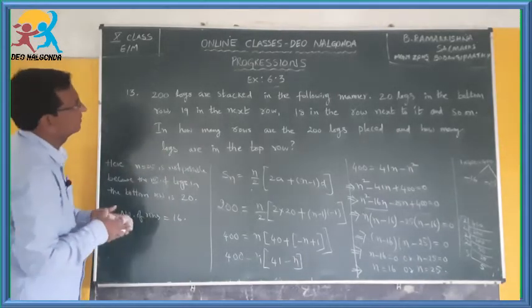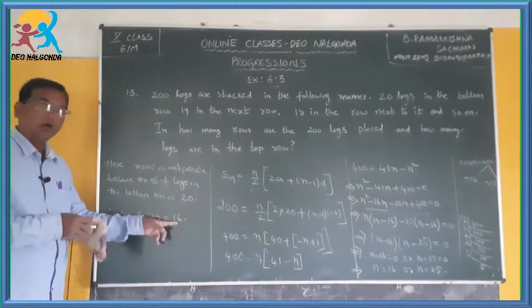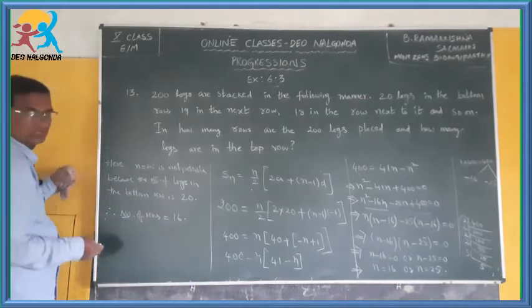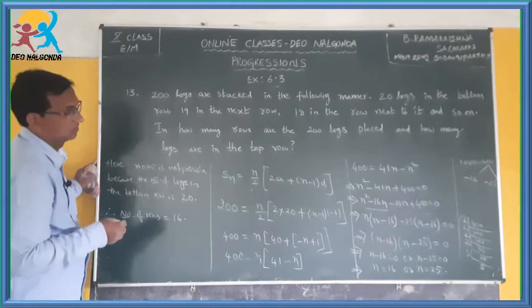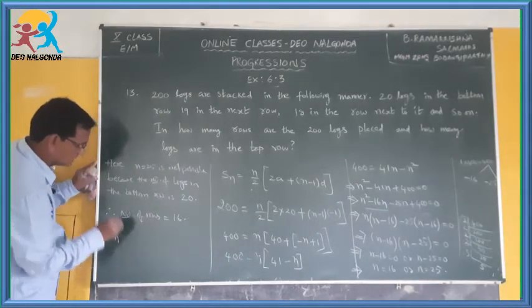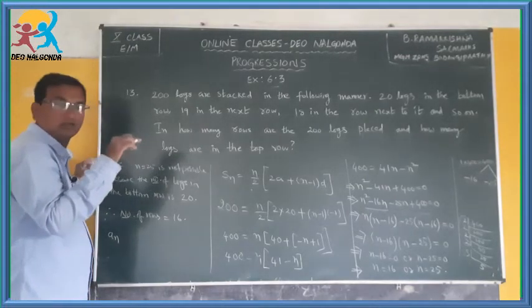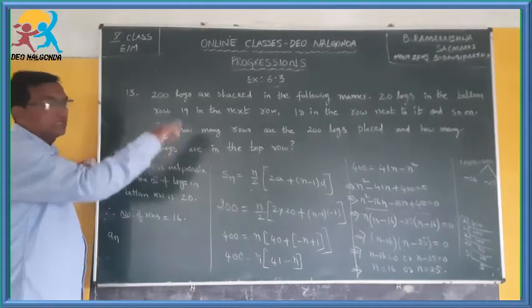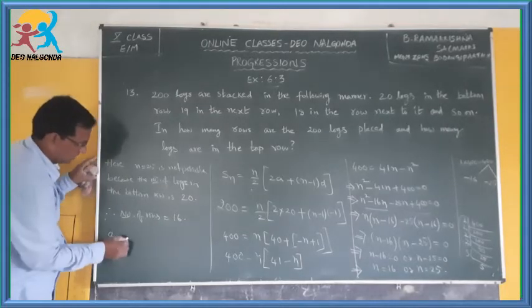Now what is the other one? He is asking us how many logs are there in the top row, means how many logs are there in the 16th row. How to find? You have to find an, means the last row, last number or the nth term of that sequence or progression. So an you have to find.